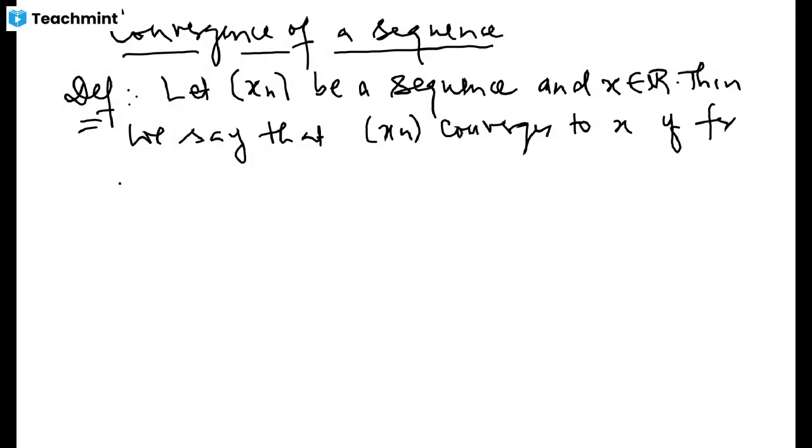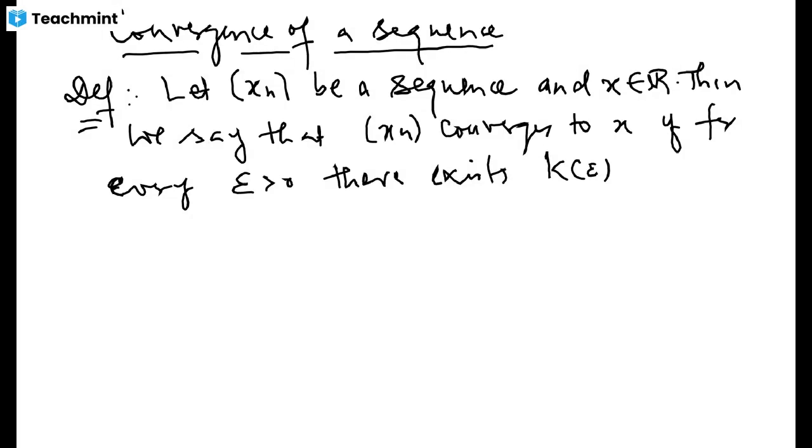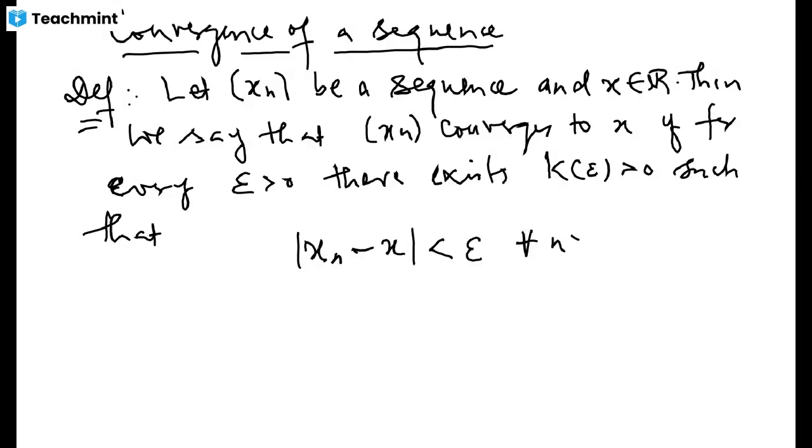for every positive number epsilon we can find a natural number or a positive integer, but this positive integer may change according to the choice of epsilon, so it is dependent on epsilon, such that the terms of the sequence come closer and closer to the point x, and that is to say that the distance of the nth term of the sequence from x is less than epsilon for every n after k. So we have this thing.